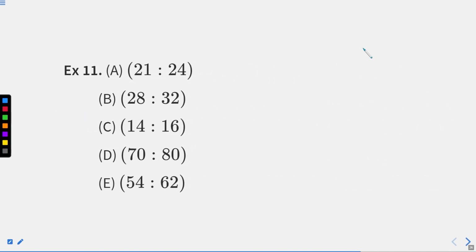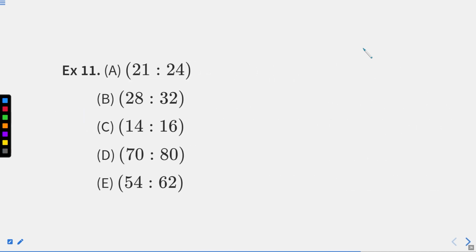Wait, now question number 11. So what does question number 11 say? You can see what we are doing in this: 21 plus 3, and we are getting our answer. Is this possible in this part? No. So it means this is not working. We know this. If we write it down,